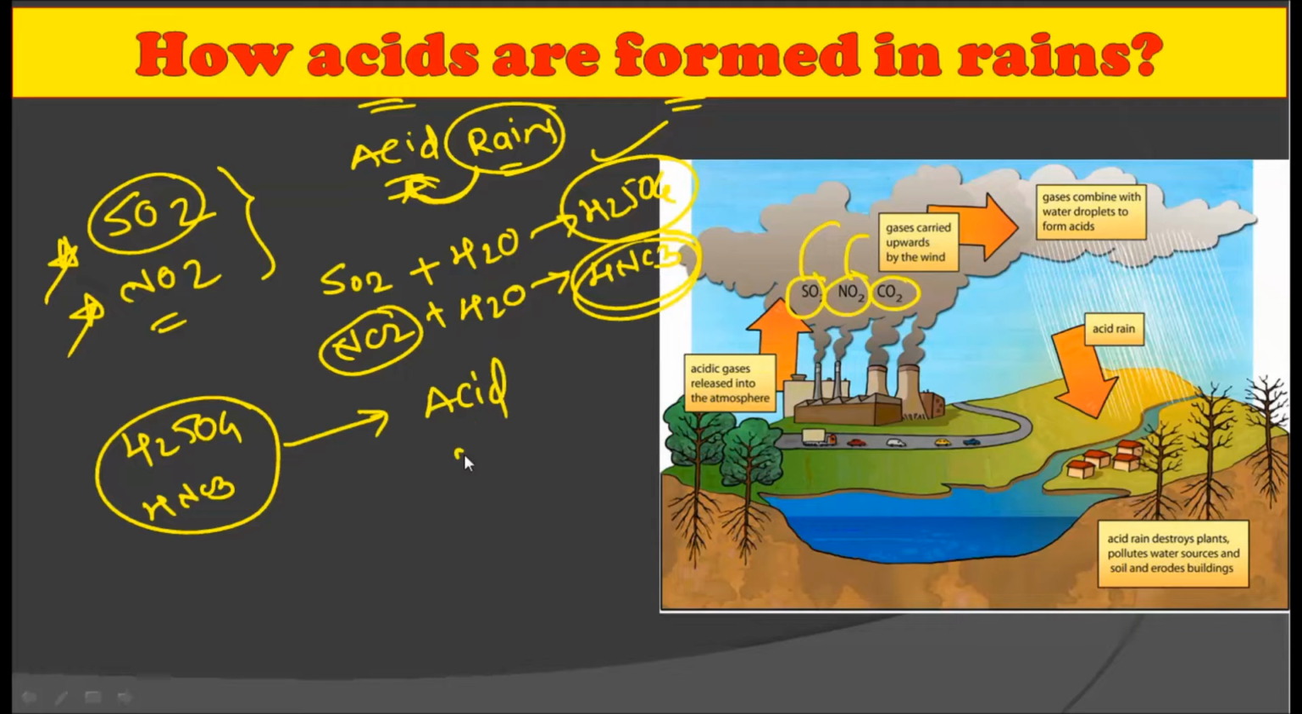So the H2SO4 and HNO3, both acids, when they come down to the earth, are termed as acid rains. Alright. So acid rains are nothing but the combination of H2O molecules with sulfur dioxide and nitrous oxide to form sulphuric acid plus nitric acid. So sulphuric acid and nitric acid coming in the form of rains to the land area of the earth are termed as acid rains. Alright. So this is how acid rains are formed in nature.